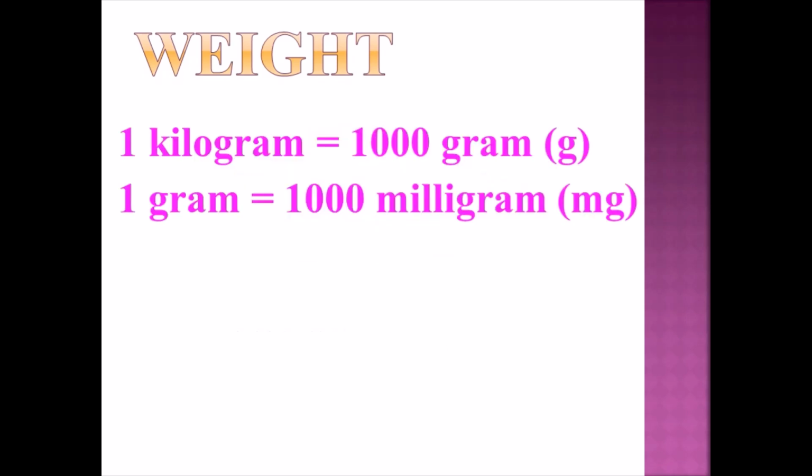Got it? Now weight. In weight, 1 kilogram is equal to 1000 gram. Remember this. Whenever we are going to solve our questions, these things are very necessary in question solving. 1 gram is equal to 1000 milligram. So 1 kilogram is equal to 1000 gram and 1 gram is equal to 1000 milligram. So children, remember these things in your mind.